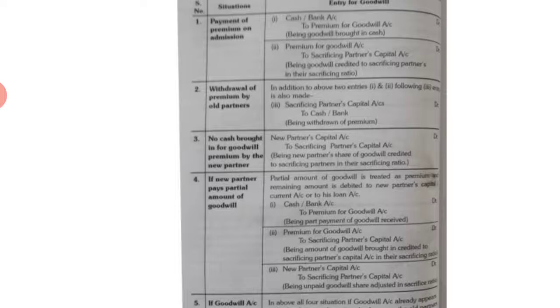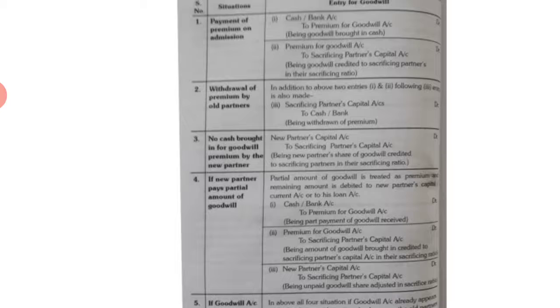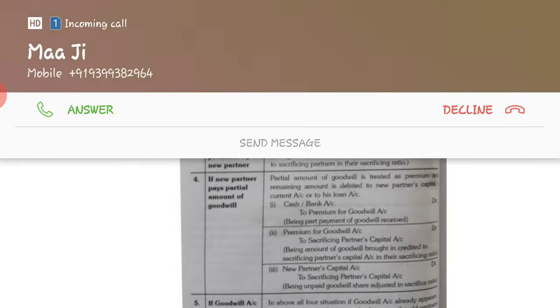Case number 5 is if goodwill account exists in the books. So what did you notice? In above all four situations, if goodwill account already appears in the books, then it must be written back among the old partners in old ratio.